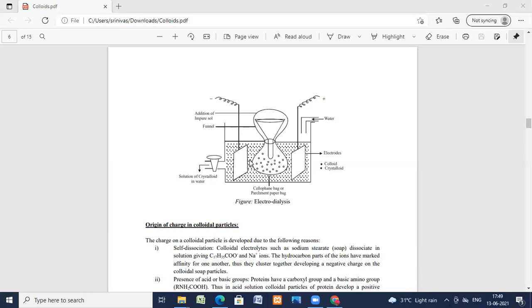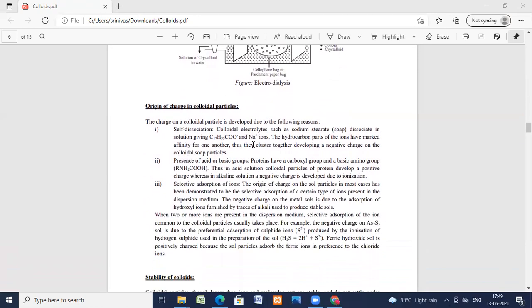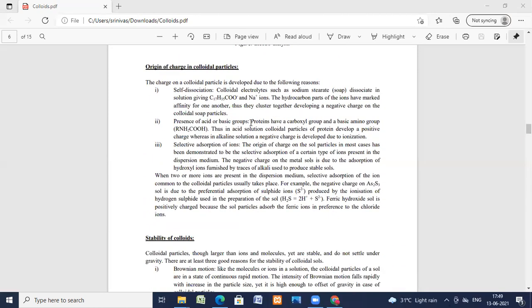We will see the origin of a charge in colloidal particles. The charge on the colloidal particles is developed due to the following reasons. Self-dissociation: colloidal electrolytes such as sodium stearate dissociate in the solution, and the stearate ions and the sodium ions get separated.